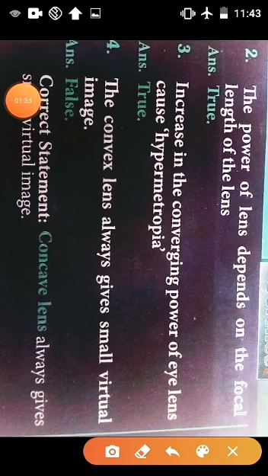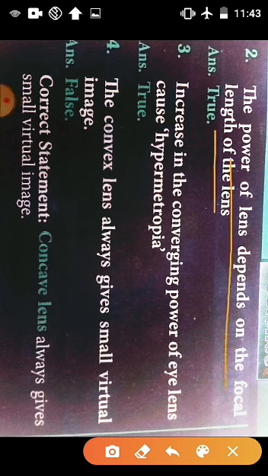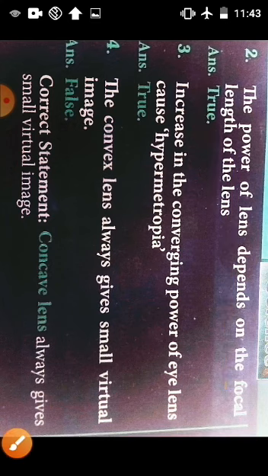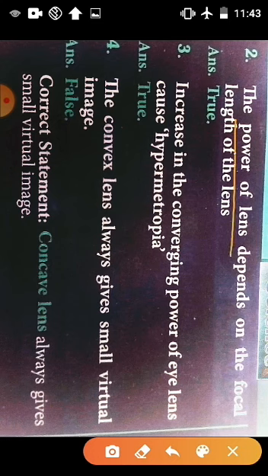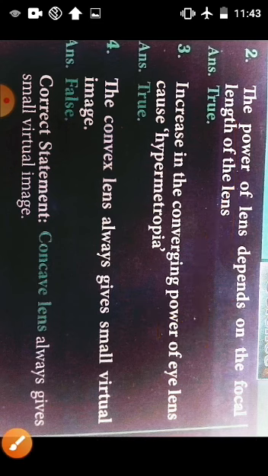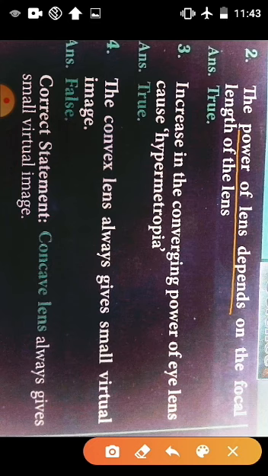Then second question, the power of lens depends on the focal length of the lens. Is this statement correct or wrong? Yes, the answer is correct. That is true. Because what is power of lens? The power of lens is defined as the reciprocal of focal length of the lens. That is called power of lens. So the power of lens depends on the focal length of the lens. So the statement is true.